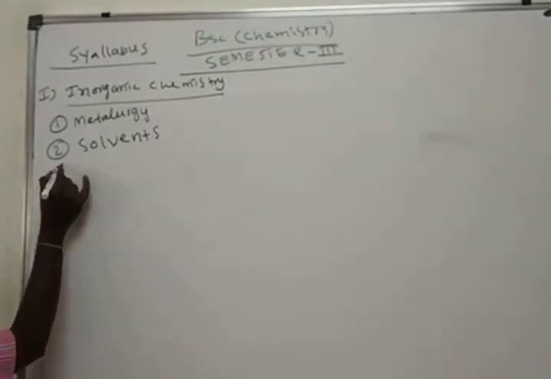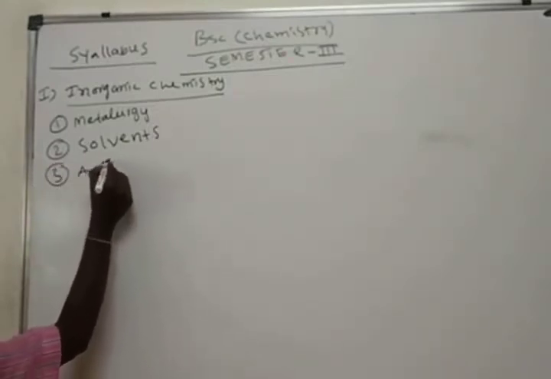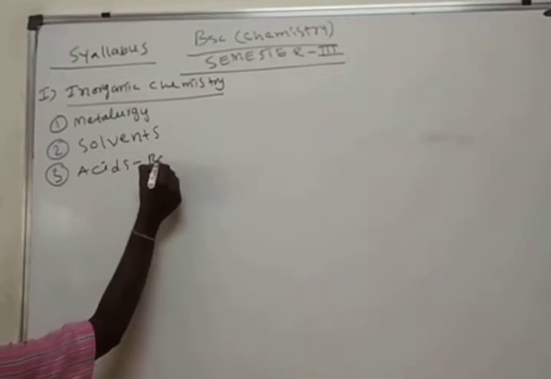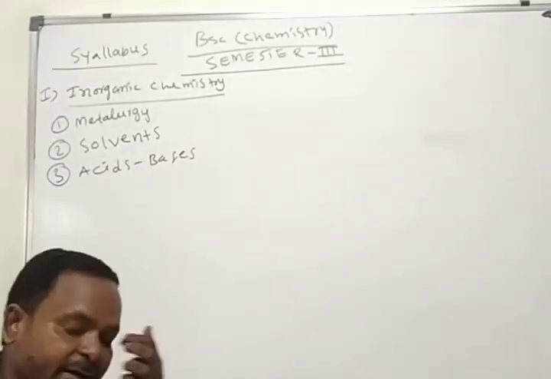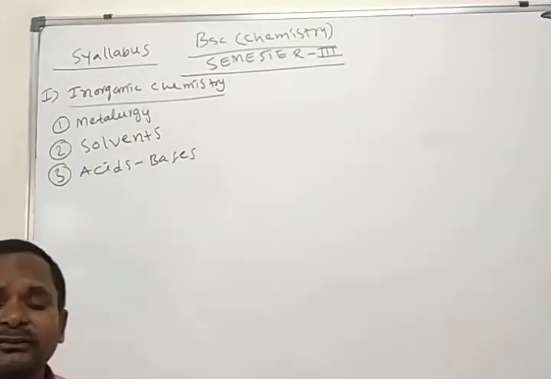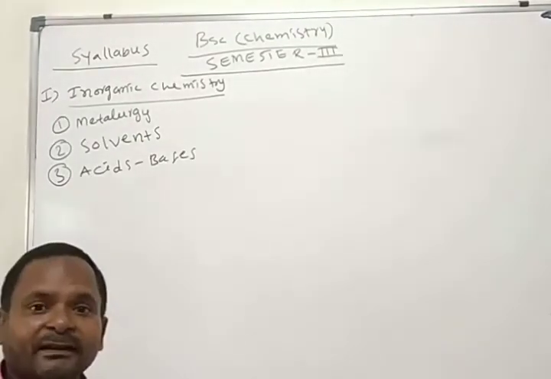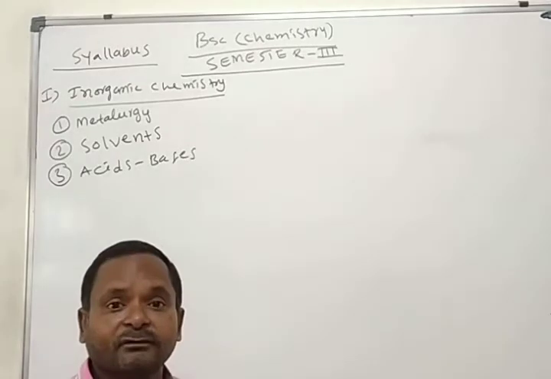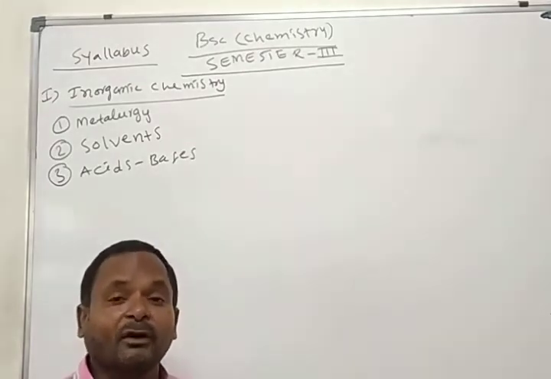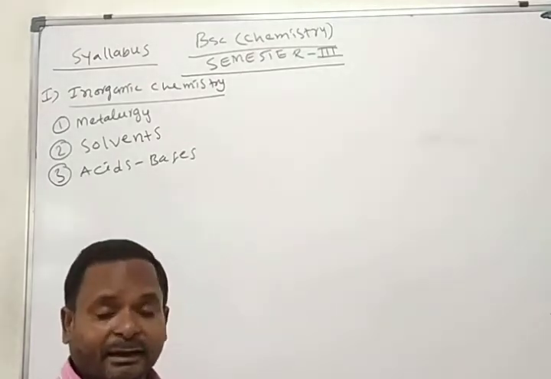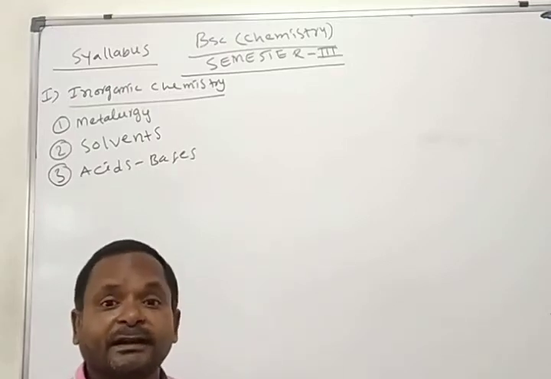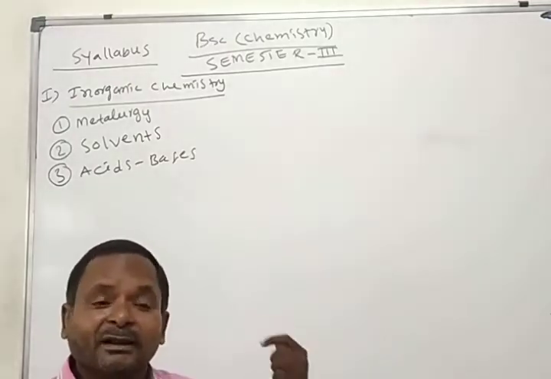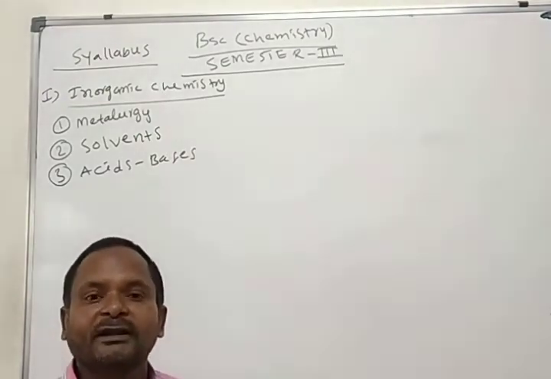Third chapter is acids and bases. The chemical substances which are sour in taste we call acids. The chemical substances which are bitter in taste are simply considered bases. This is a general, normal definition.